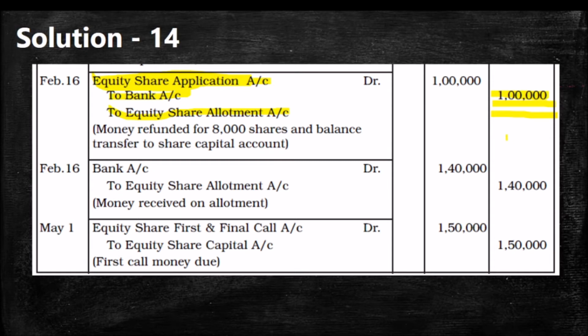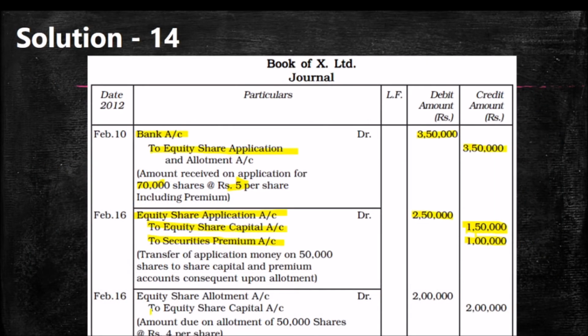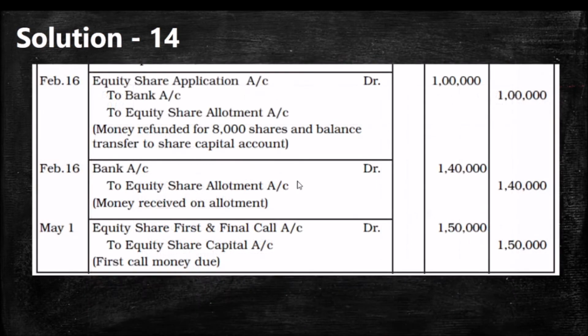Then we have to write the entry for the due share allotment. Equity share allotment account debit to equity share capital 2 lakh. That is the due entry. When we receive the amount, there will be a deduction of 60,000 already adjusted from application.